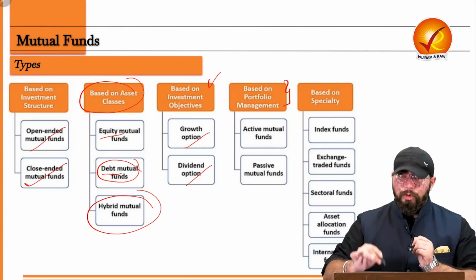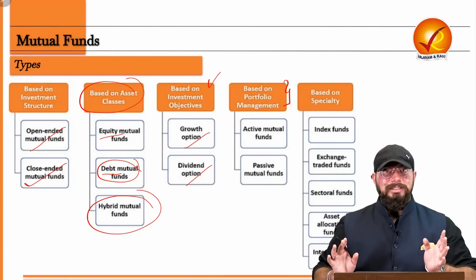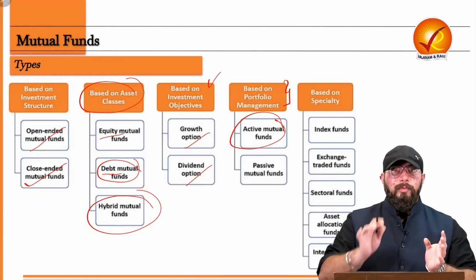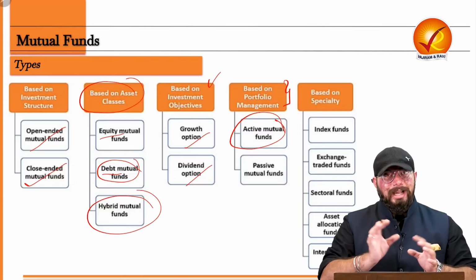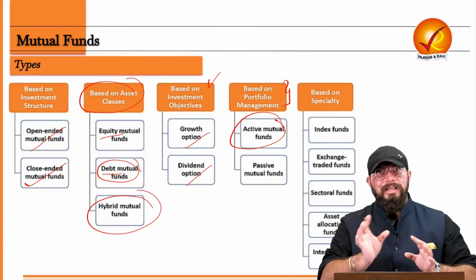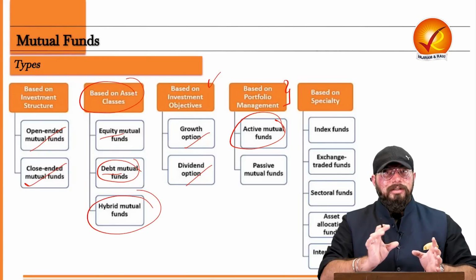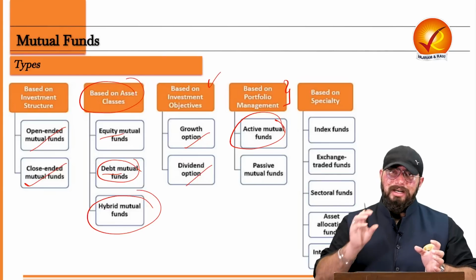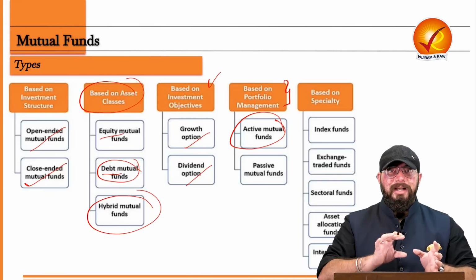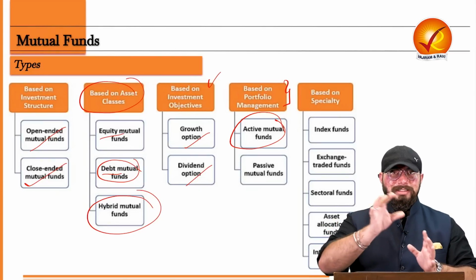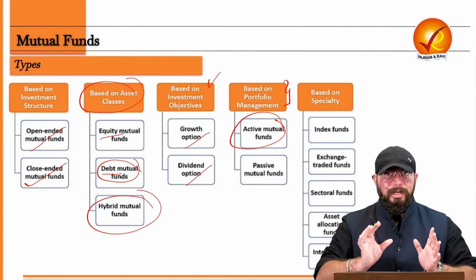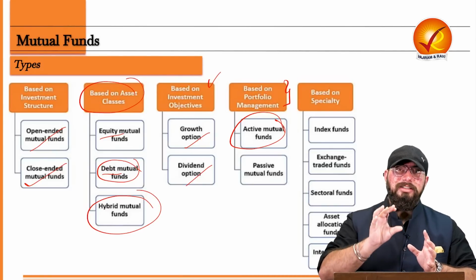Now, based on portfolio management, as the name suggests, in an active mutual fund there is active involvement of the fund manager, who very regularly keeps on changing the asset classification of that fund. Let's say for a few days the fund manager will invest the money in the stock exchange, for a few days in debt, so changes keep on happening, investing in this stock, investing in some other stock.